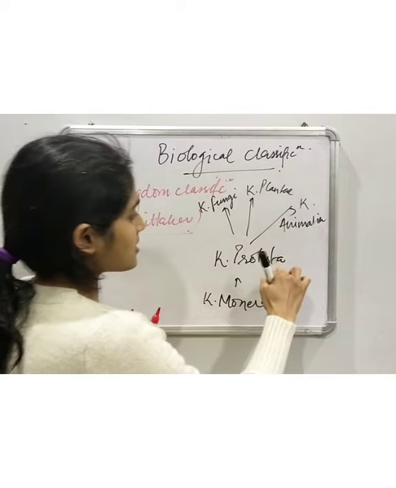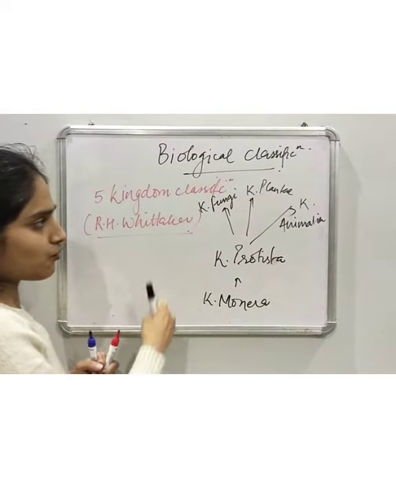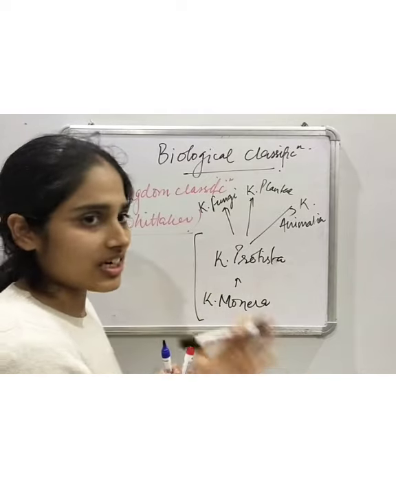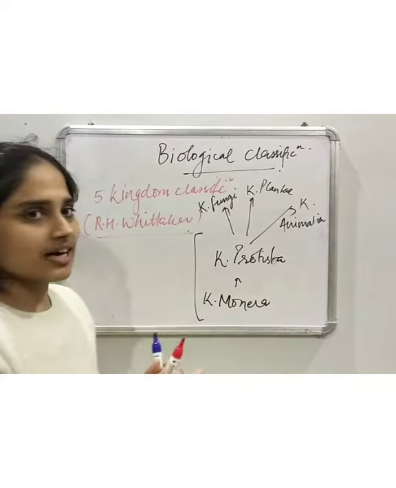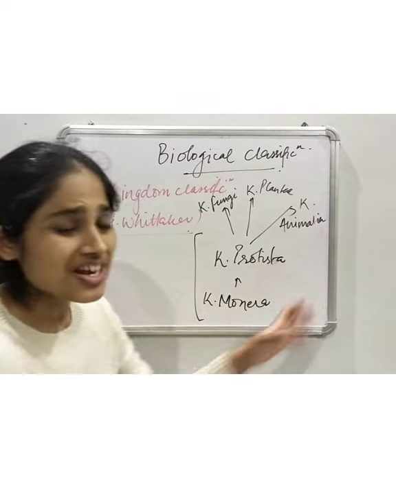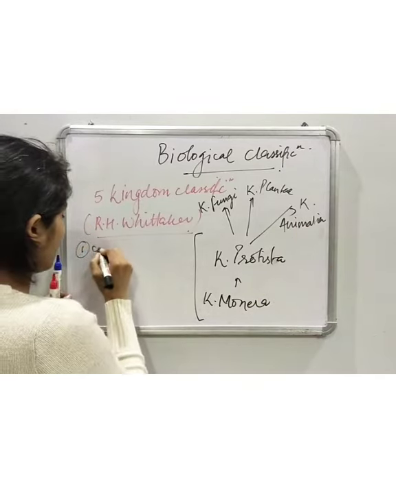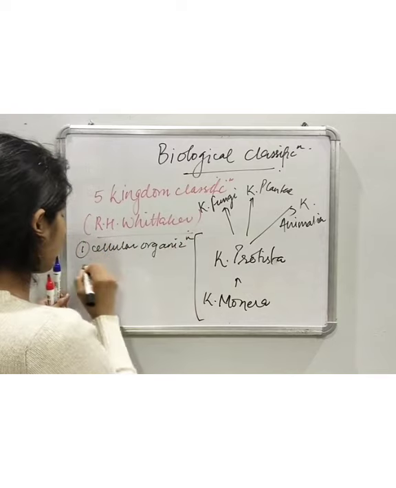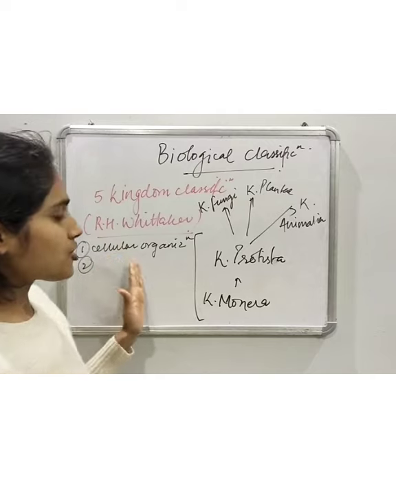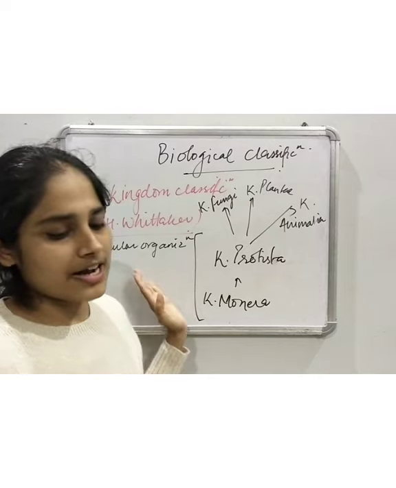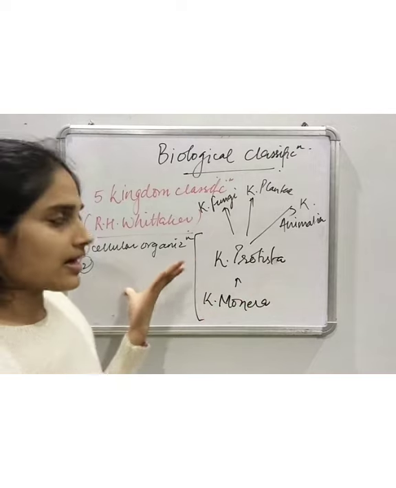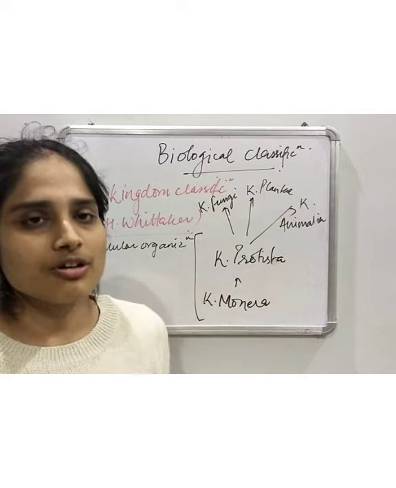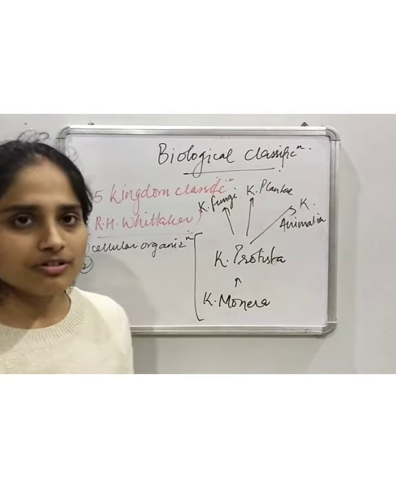So these are the 5 kingdoms of the classification proposed by R.H. Whittaker. And what all features did he take into account in order to categorize the life forms into 5 different groups? The first was cellular organization. The first property which he took into consideration was the cellular organization, whether these are unicellular or multicellular, and whether the cells are prokaryotic or eukaryotic.